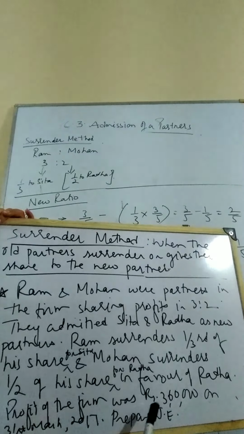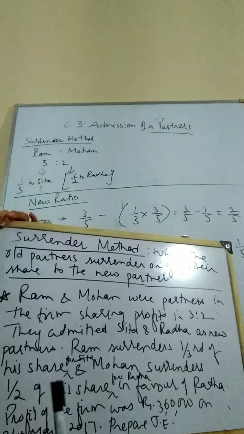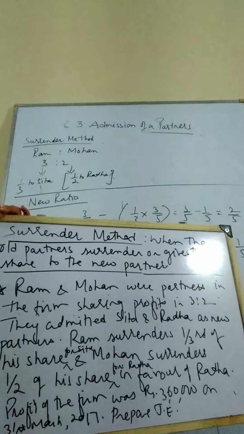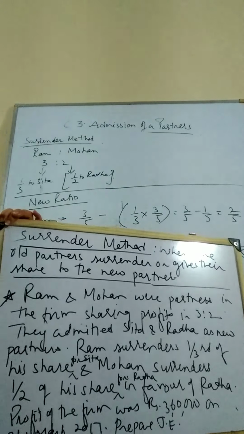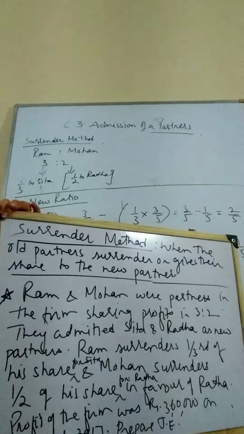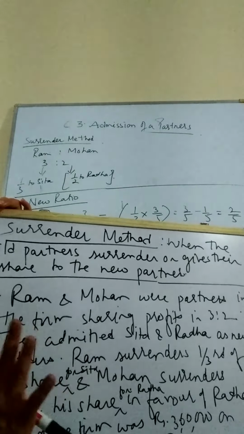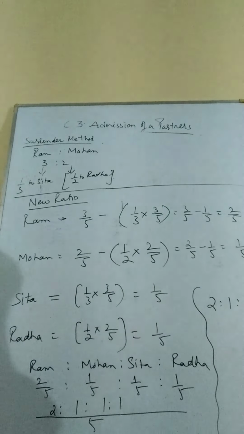So profit of the firm is also given in this question as 3,60,000, and we have to appropriate the profits as well. In this particular question, I have taken up this question so that you also understand if sometimes in a question profit comes, then how you have to do the journal entry. Okay, I think the question is very clear. So we'll move up to the solution of the question.